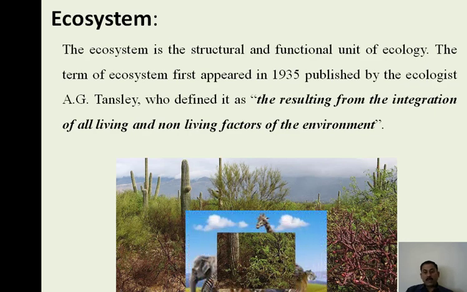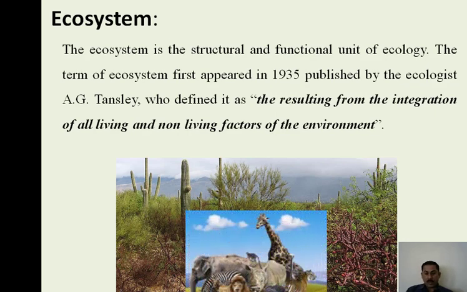Second living things in this forest habitat are the animals. So animals and plants are the biotic components of this habitat.